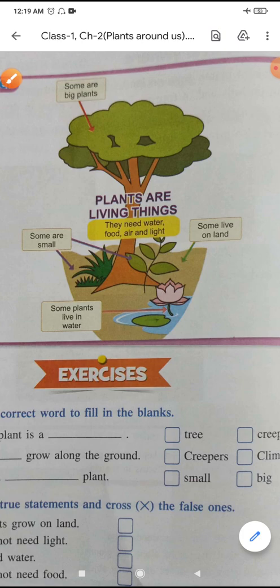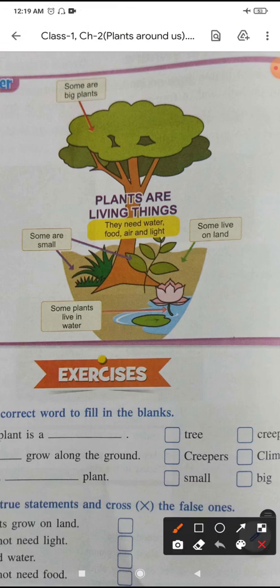And one more thing, plants are living things, and they need water, food, air, and light to survive. Okay, and why is it a living thing? Because they grow from seed using water and nutrients from the soil.